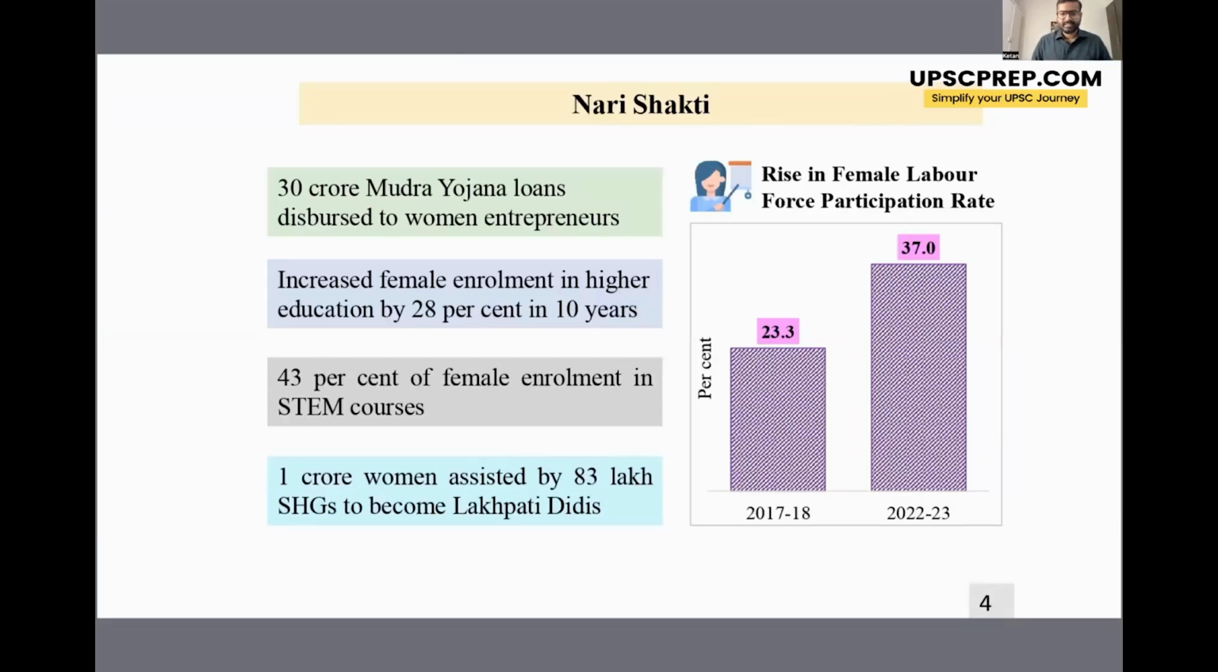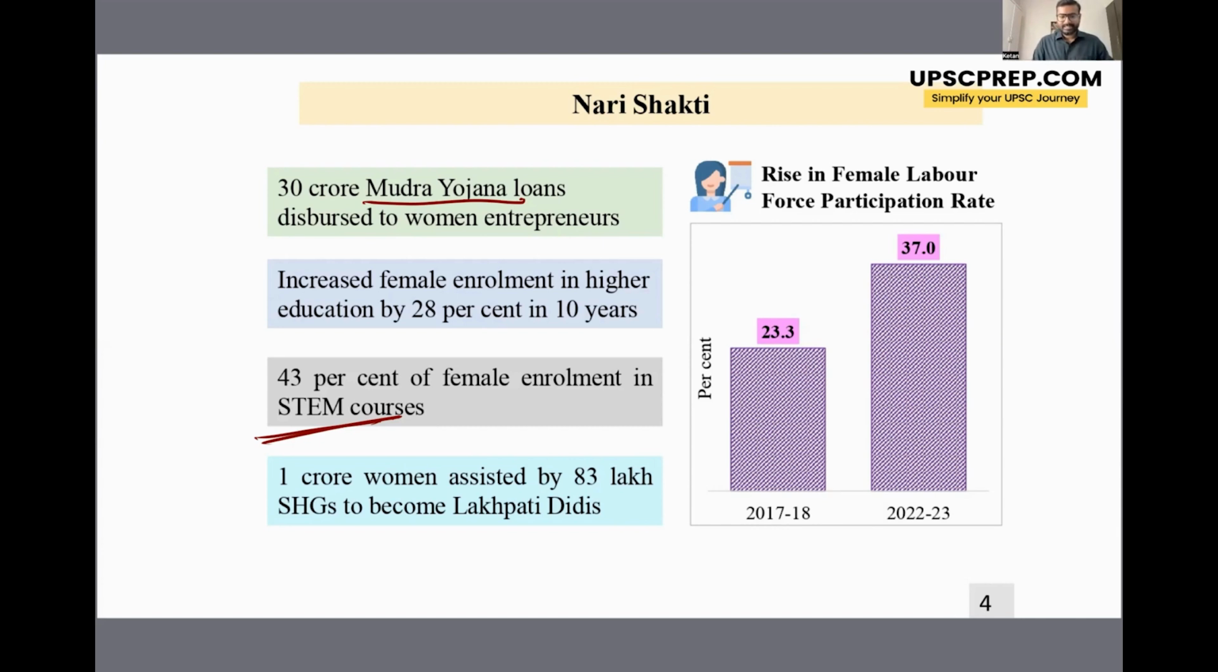Now, the next demography is the women. For women, again, the government has Pradhan Mantri Mudra Yojana, where they disburse loans to women entrepreneurs. The female enrollment in higher education has increased by 28% in 10 years. So more and more females are opting for higher education. There is 43% female enrollment in STEM courses. Now, STEM stands for science, technology, engineering, and mathematics. Earlier, these courses were largely opted for by males, but now we see that there is more and more female enrollment in these courses, which is a very encouraging sign.